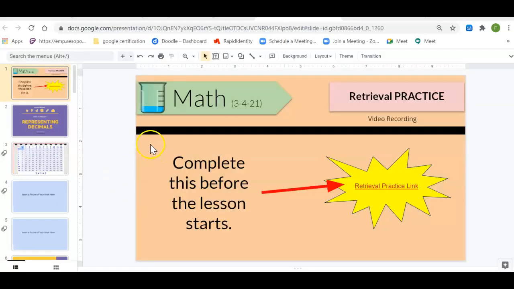All right, so we have completed the retrieval practice document, which was the first thing that we did. And remember, if you're watching this at home and you're not attending our live session for any valid reason, you can pause this video as often as you need to catch up or to write down any notes that you need.